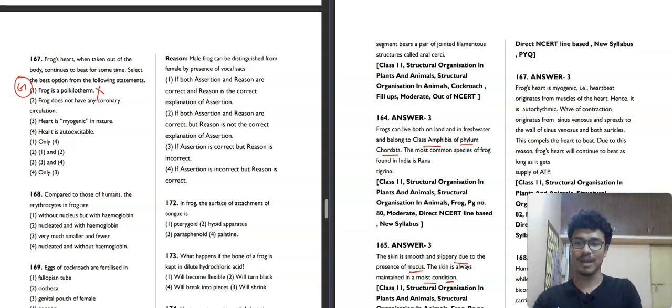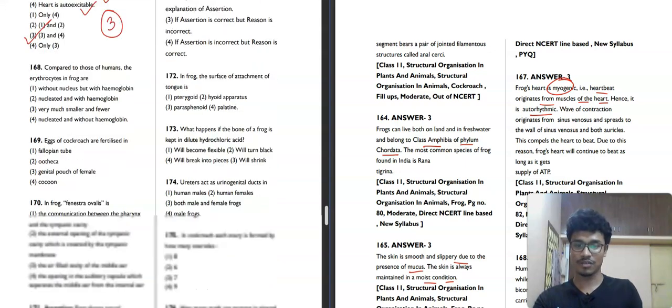Frog does not have any coronary circulation. No, it is also not correct. Heart is myogenic. Yes, it's correct. The frog heart is myogenic and heart is autoexcitable. Yes, it is also correct. If we read the explanation here, the frog heart is myogenic, that means heartbeat originates from the muscle of the heart. Hence, it is autorhythmic. That means that is autoexcitable. So both third and fourth are correct. That's why the third option will be our correct answer for this question.